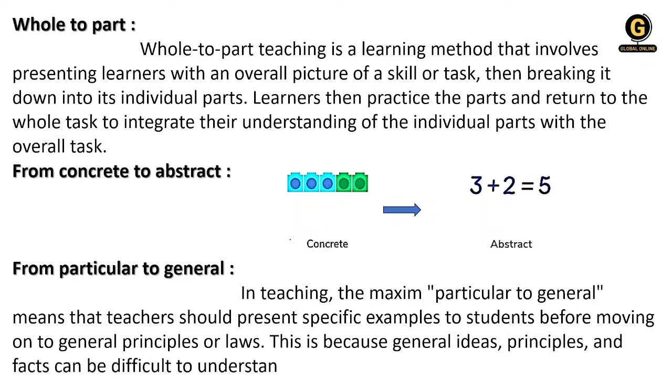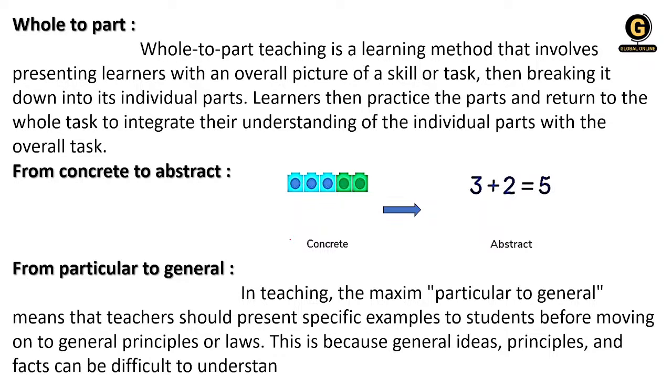After introducing the world, he will take one country, one city, or one state, a part of that whole, and he will try to generalize. General to specific, that is called whole to part.